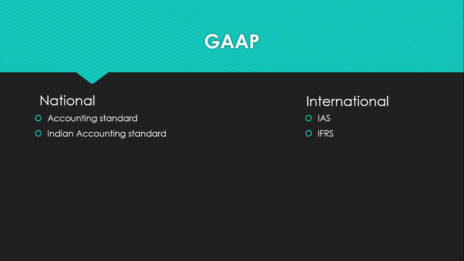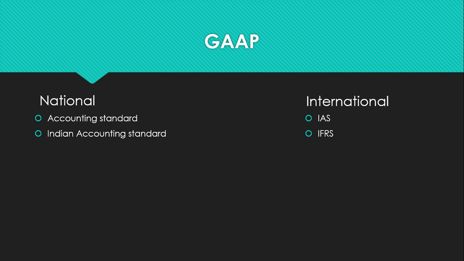GAAP at national level and international level, we can divide into two. One is at national level, another one is at international level. At national level it is known as accounting standards, and later on it was modified into Ind AS, or Indian Accounting Standards, right? At international level it was known as International Accounting Standards, and later on it was modified into IFRS.